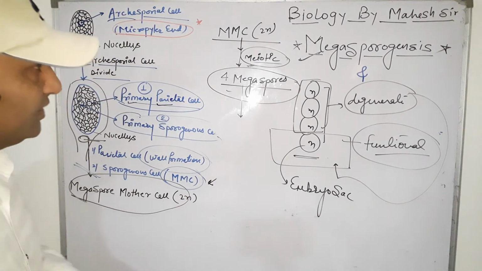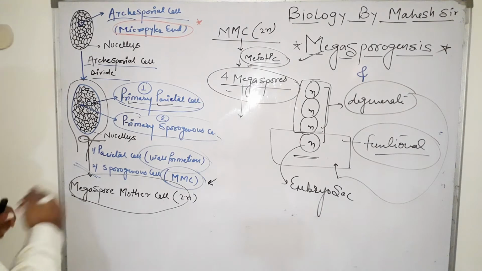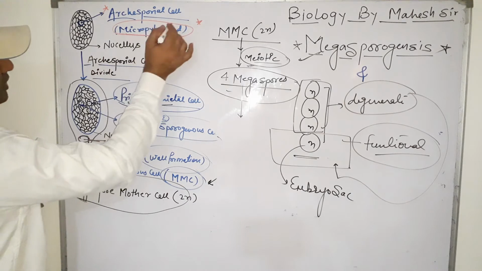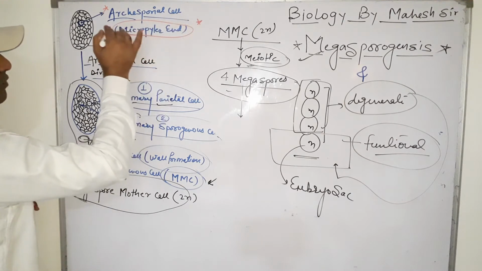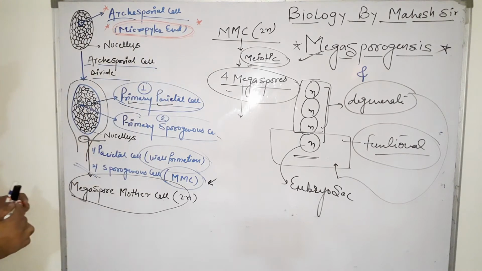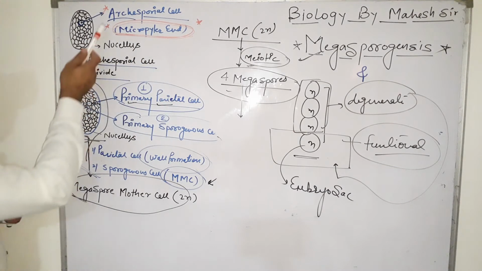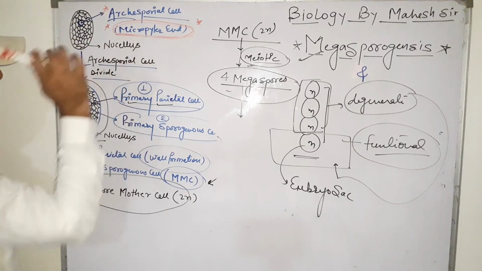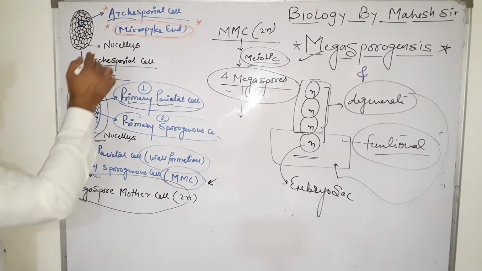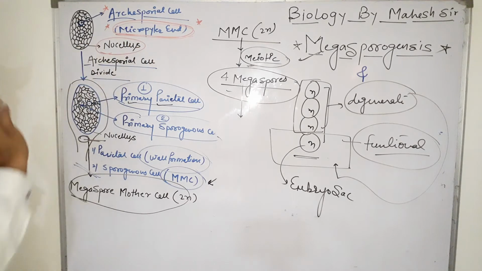Now some important facts related to the NEET. First of all, the archesporial cell. Where is the archesporial cell present? The cell which is present towards the micropyle end. Clear? So the archesporial cell is always present toward the micropyle end. All events are present in the nucellus.